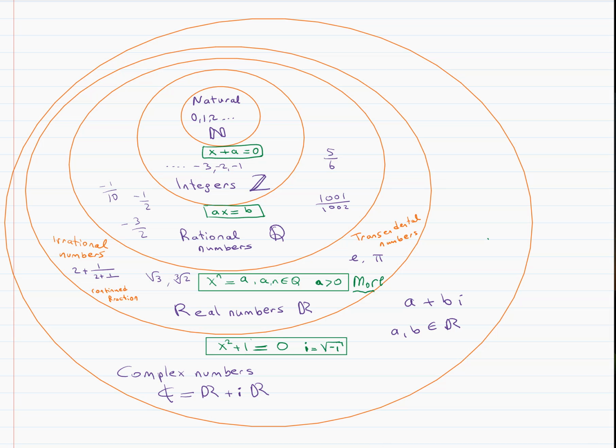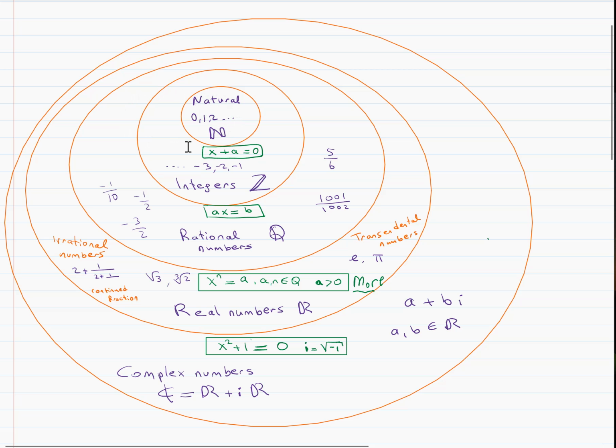Hello everyone. This is the first video of the series on complex numbers. In this video, I would like to talk about the number system, which may help to understand the existence of the complex numbers. In human history, a long time ago, humans started to count 1, 2, and so on.